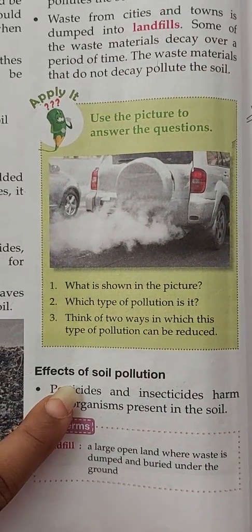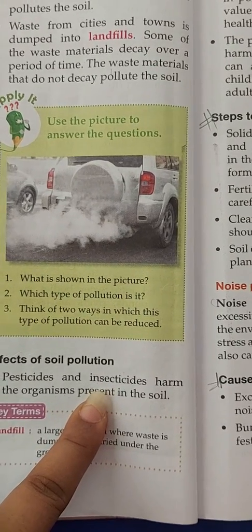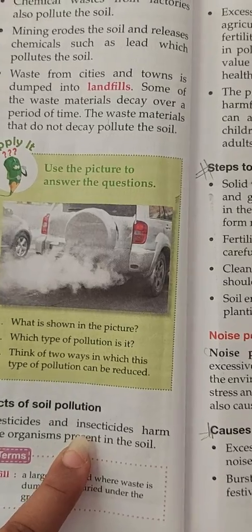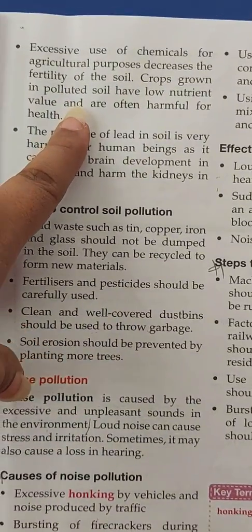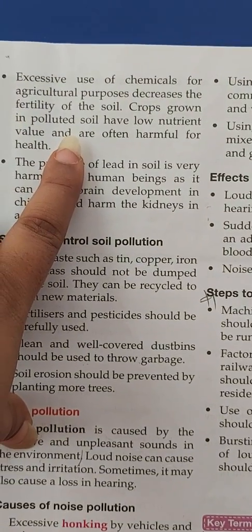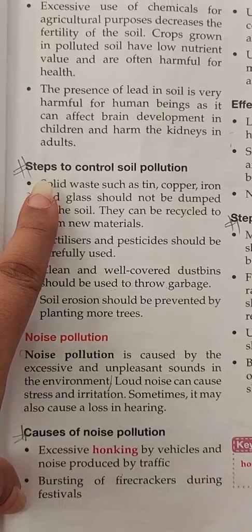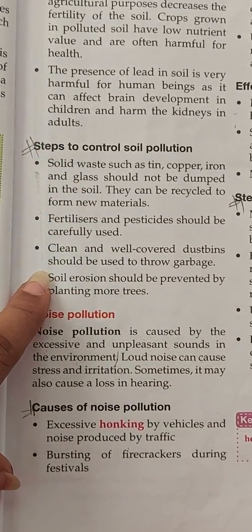Then effects of soil pollution, it is very bad for us also because we are also eating the materials which are growing in the soil. Then excessive use of chemicals also is not good for the soil. Steps on how we can control soil pollution are mentioned here.